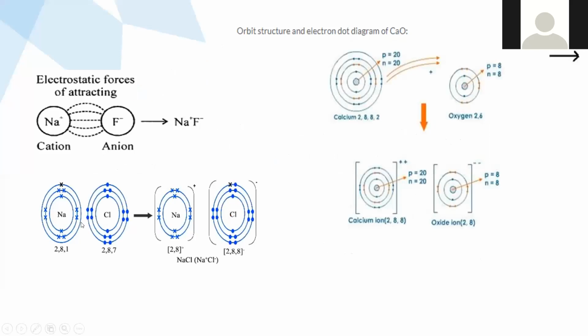Check your answers. See, it should be like this. The transfer of electrons you have to show. No need to write the protons and neutron number. See the calcium oxide. Calcium will lose 2 electrons. There will be transfer of 2 electrons to oxygen. So calcium, if it loses 2 electrons, will form the Ca2+ ion. And oxygen gains 2 electrons because its electronic configuration is 2, 6. It requires 2 more electrons. It will take from calcium. Calcium will form Ca2+ and oxygen will form O2-.